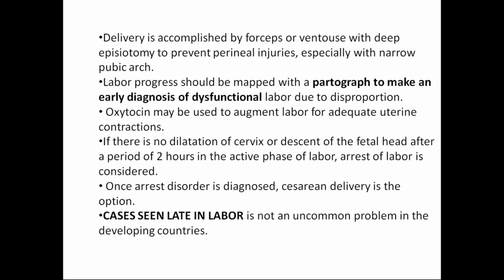This is a very important topic, so I just want to summarize at last. Simply, if the patient has no disproportion, that is, the size of the fetal head is smaller than the size of the pelvis, you can allow a vaginal delivery. There is no cephalopelvic disproportion. If the size of the fetal head is larger than the size of the pelvis, then you have to go for a cesarean section. That is your elective cesarean section. When you want to do an elective cesarean section, you should not wait till 40 weeks. You have to do it at 37 completed weeks, that is at 38 weeks.